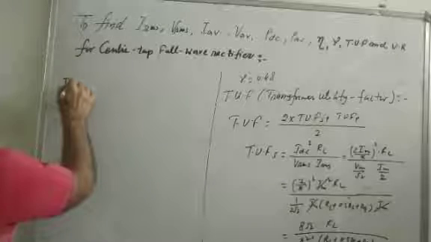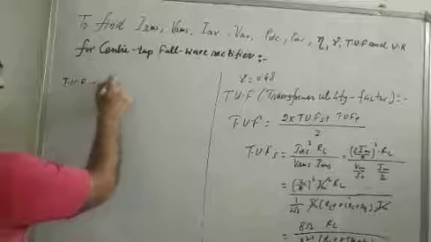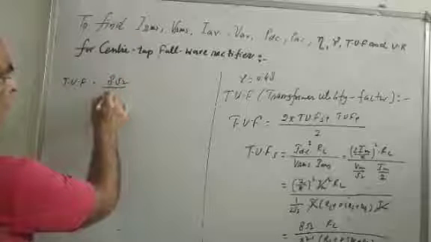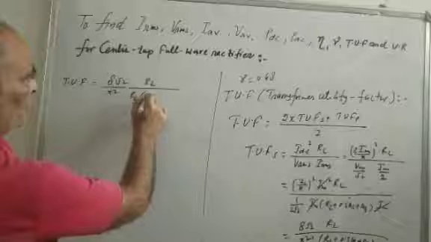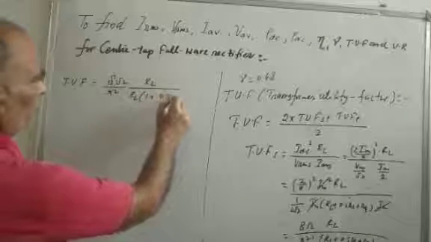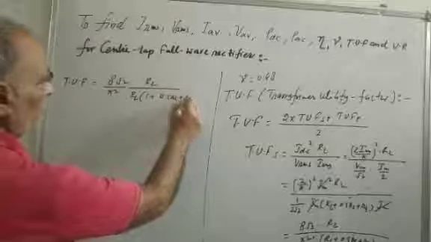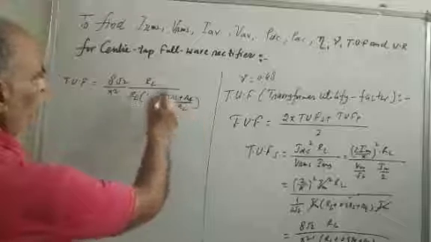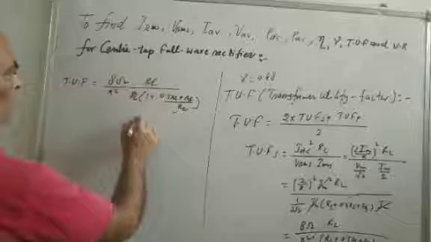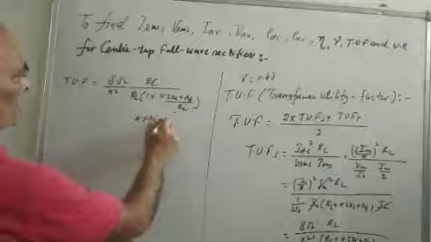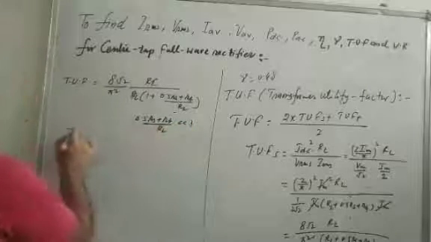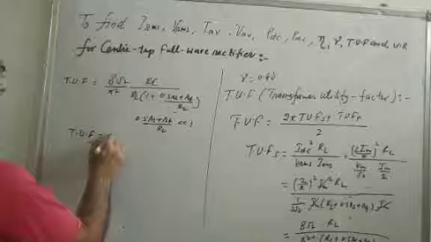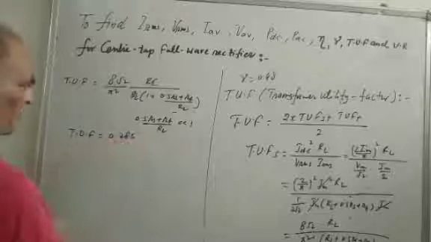TUF is equal to 8 root 2 by pi square RL. Neglecting this value, 0.5 RS plus RF upon RL, very less than 1. So TUF of the secondary is equal to 0.286.